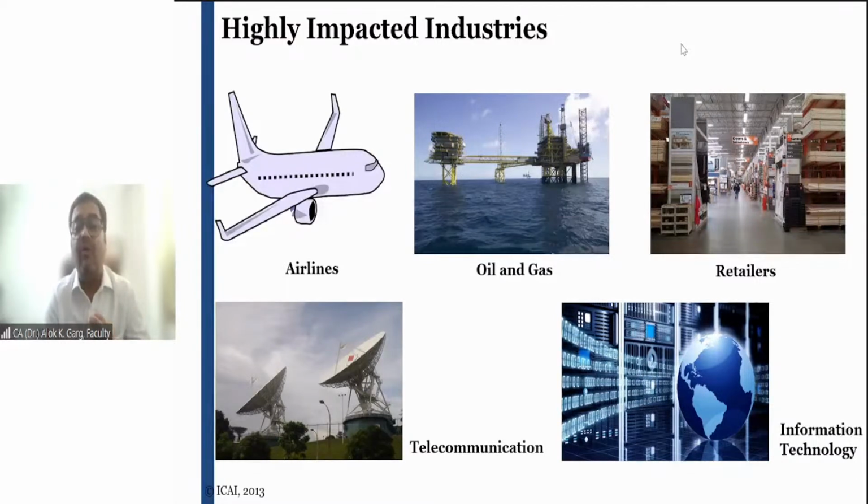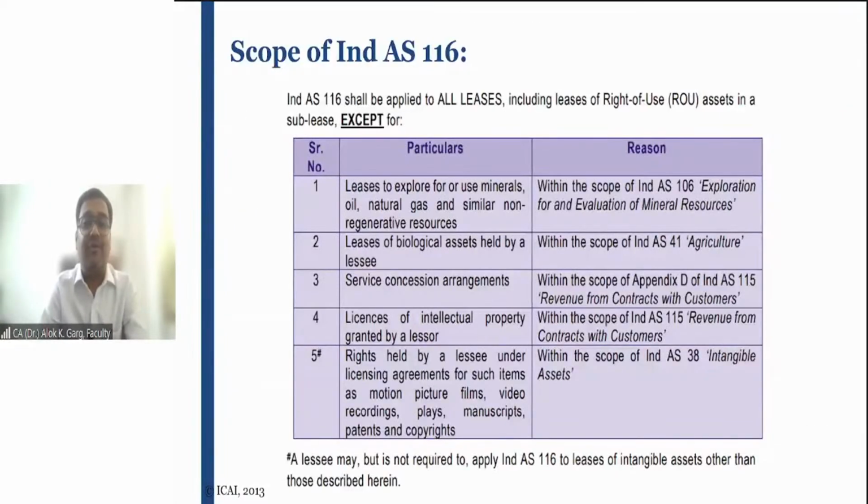And this is how the debt of 2000 crore came into the balance sheet of Bharti Infratel Limited. This lease liability came into the balance sheet. Right, friends? Is that clear? You have understood the magic of IND AS 116?